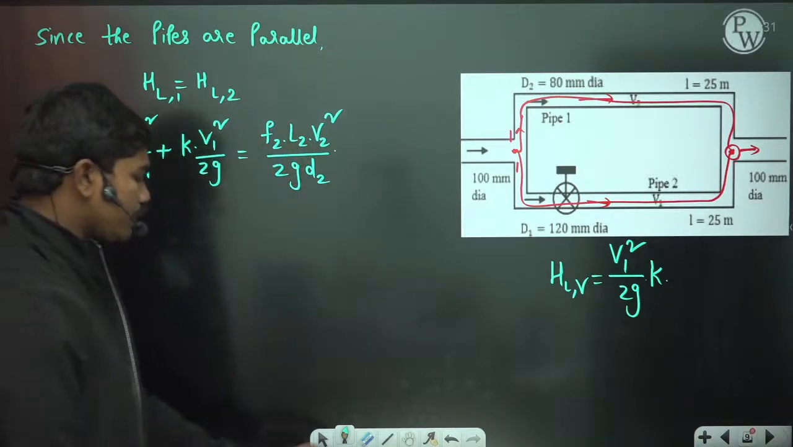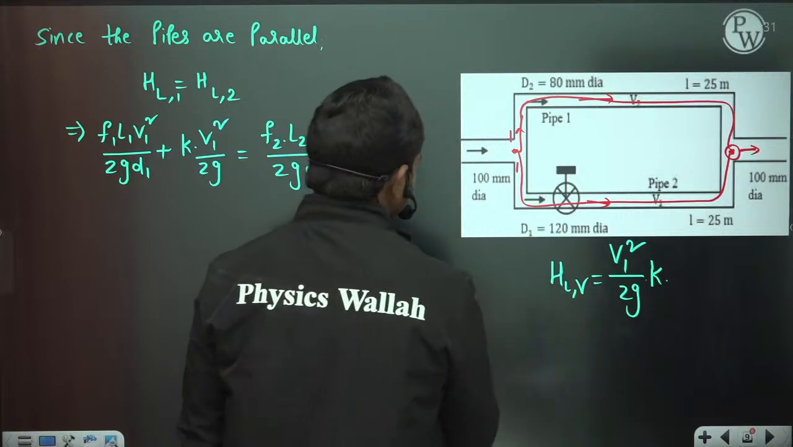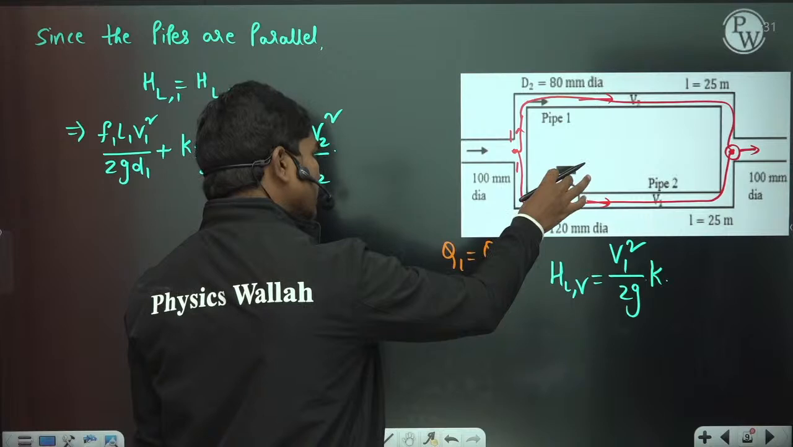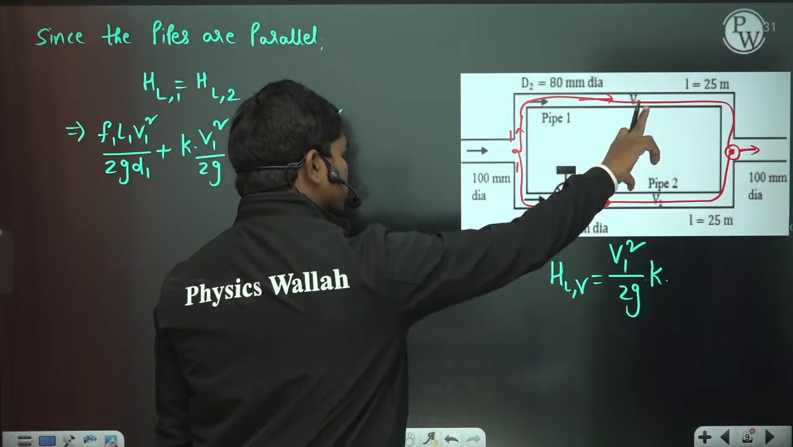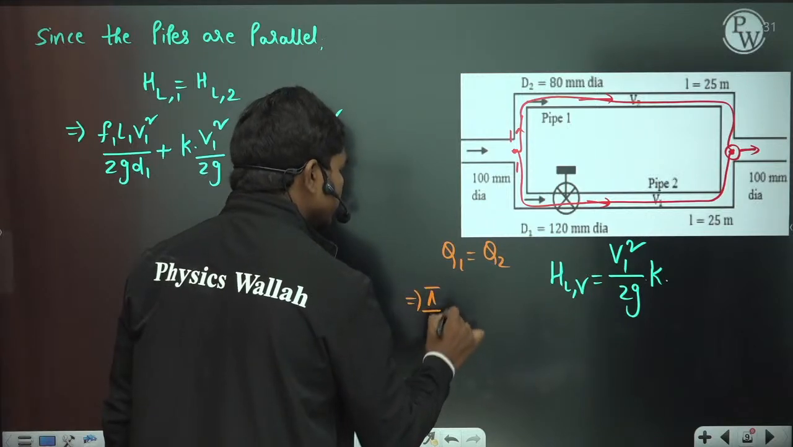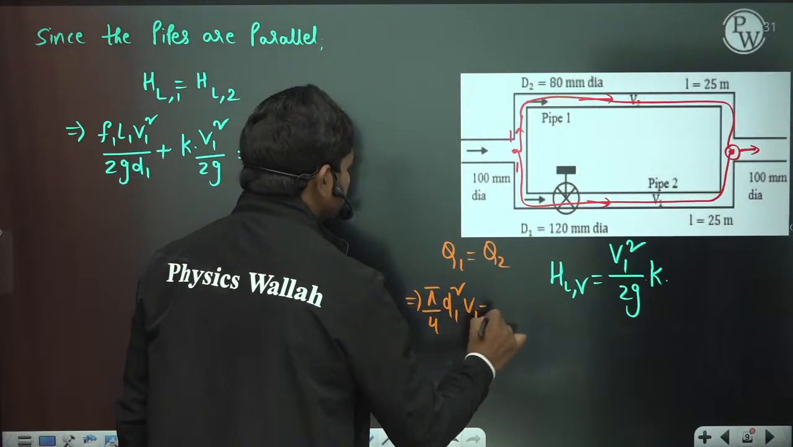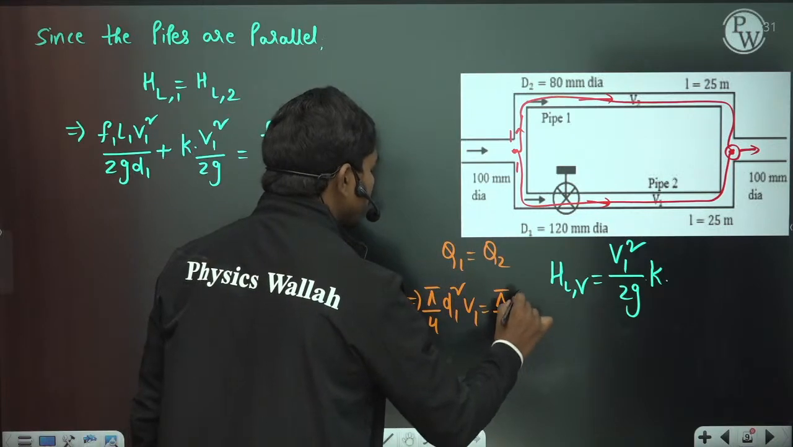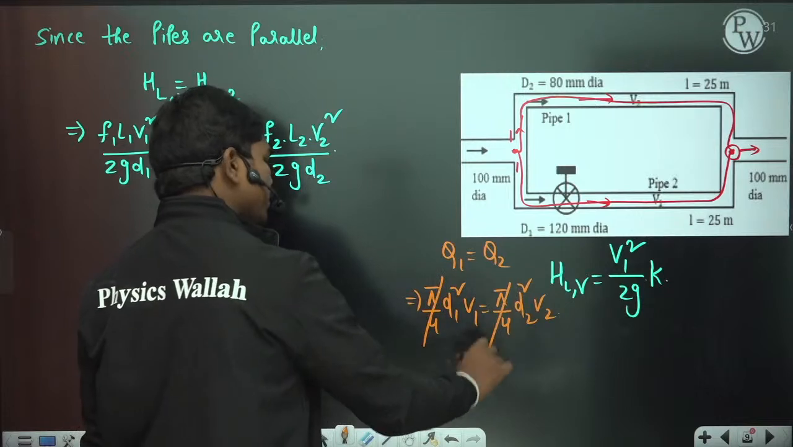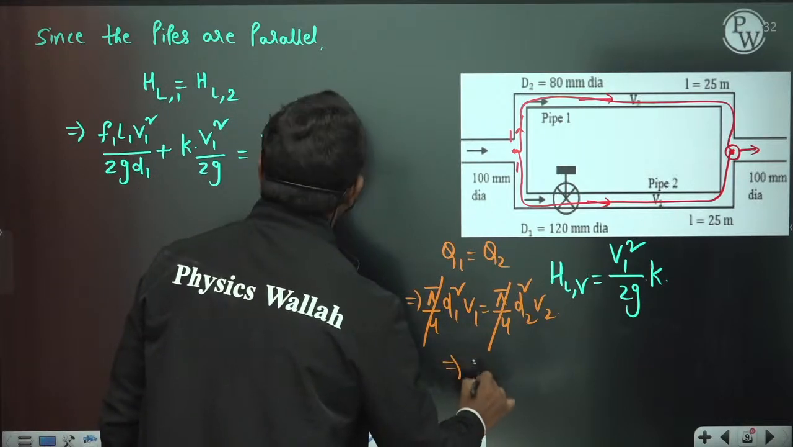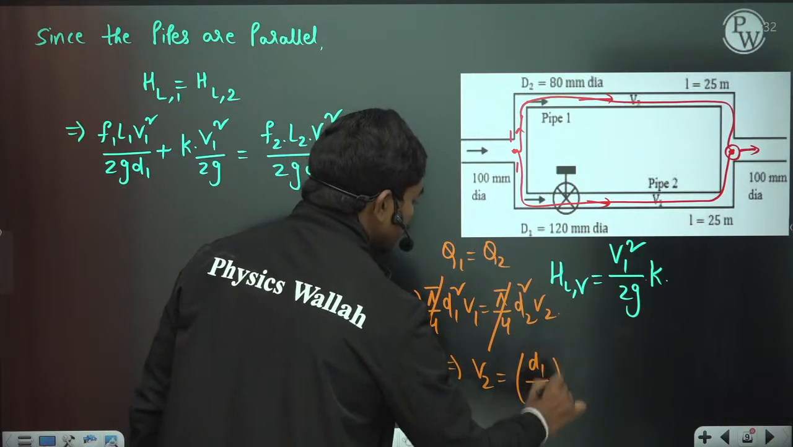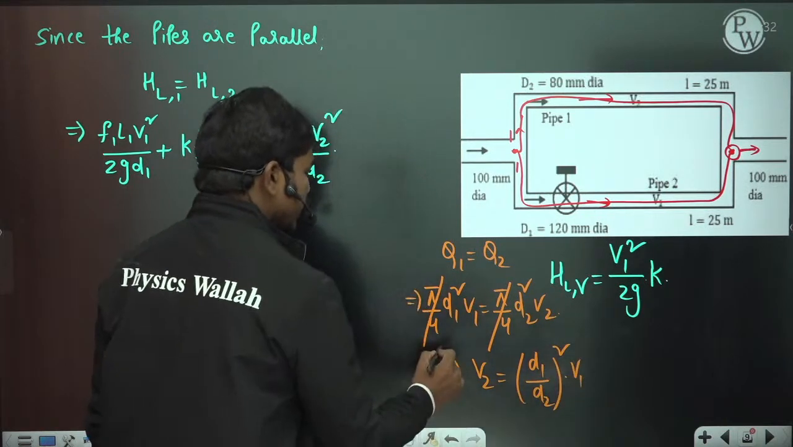Now if you simplify things, first of all let us write what the V2 value is in terms of V1. The discharge in both the pipes is the same, correct? So Q1 is equal to Q2, because it's told that this valve is adjusted in such a way that the flow to both is the same, meaning equal discharges. So this gives you pi by 4 d1 square v1 is equal to pi by 4 d2 square v2. If you cancel the pi by 4 on both sides, then v2 can be written as d1 by d2 whole square times v1, correct?